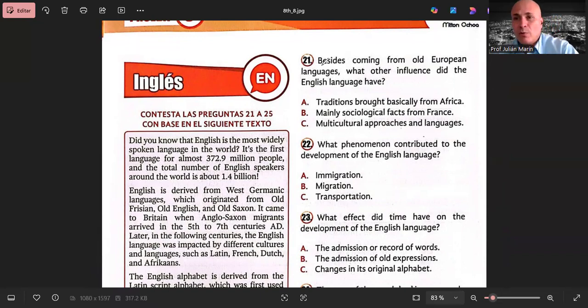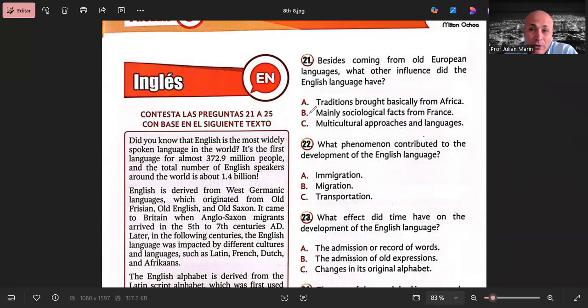Okay, so question 21 says, besides coming from old European languages, what other influence did the English language have? Option A, traditions brought basically from Africa. Okay, this is a trick because yes, they mention Afrikaans, which is the language, right? Ancient language. But no, that's not what they said.